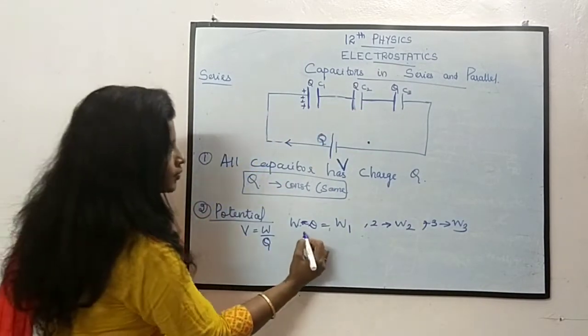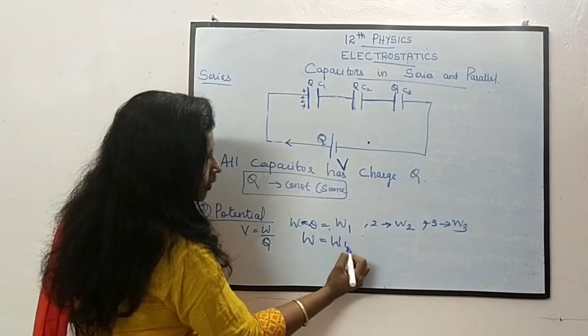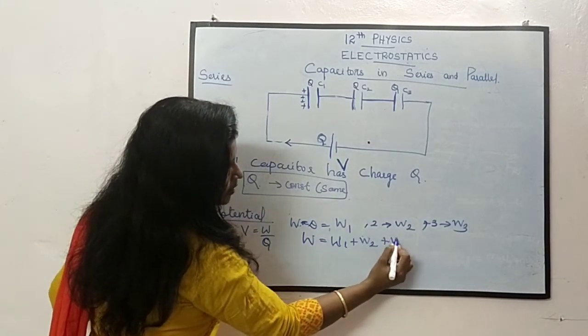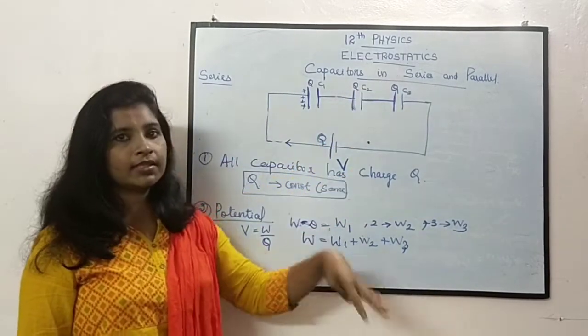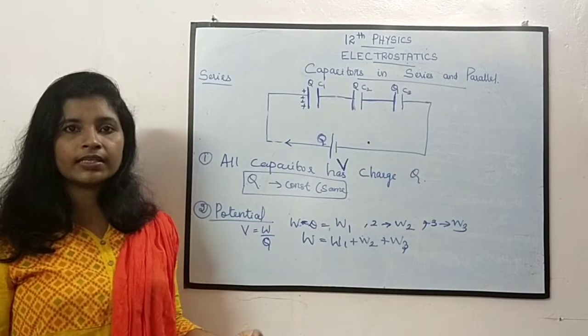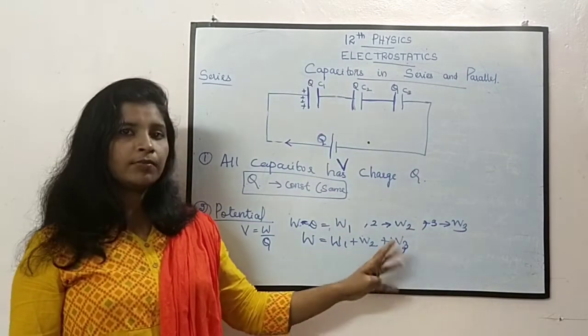So what is my total work done? W1 plus W2 plus W3. புரியுதா? எல்லா இடத்துலயுமே work நடக்குது தனித்தனியா. So my total work done is W1 plus W2 plus W3.